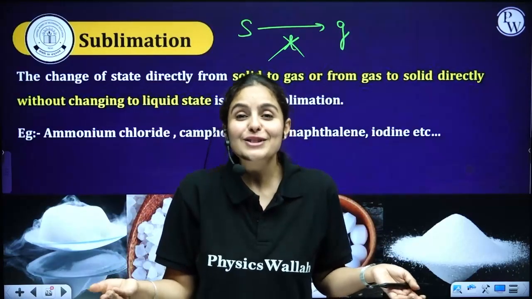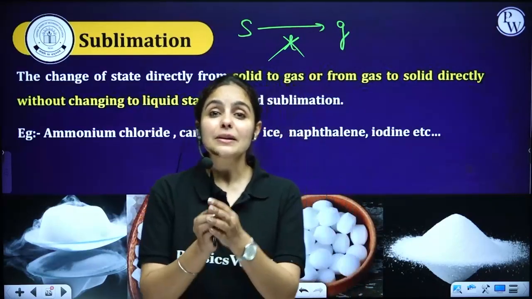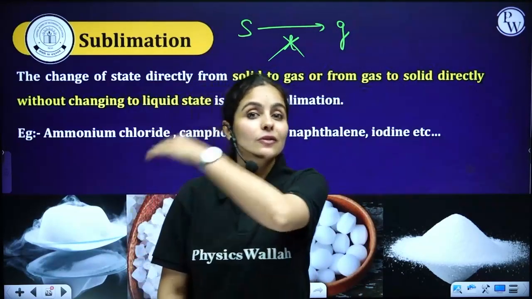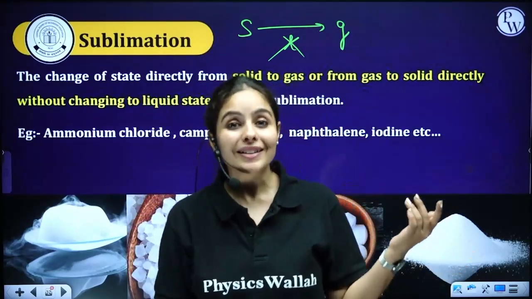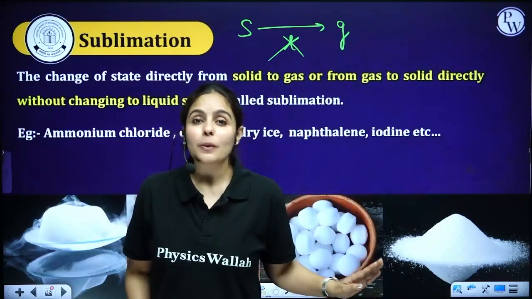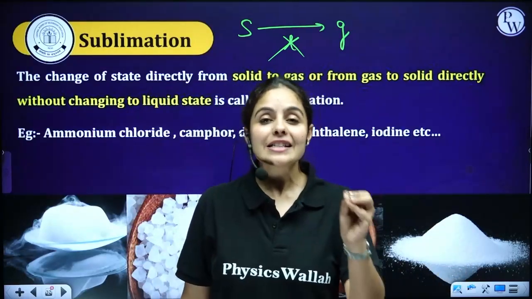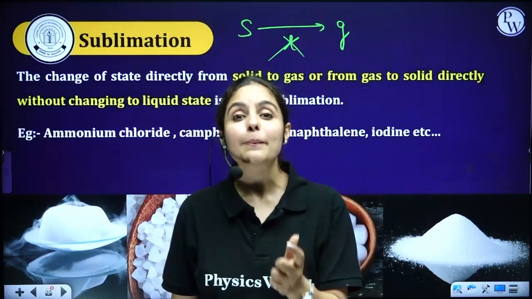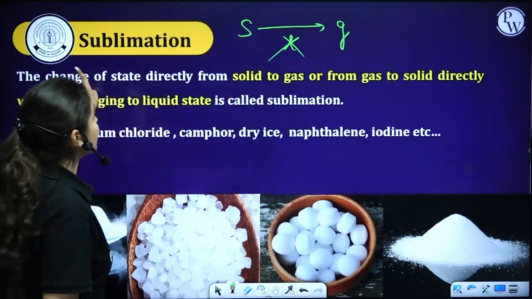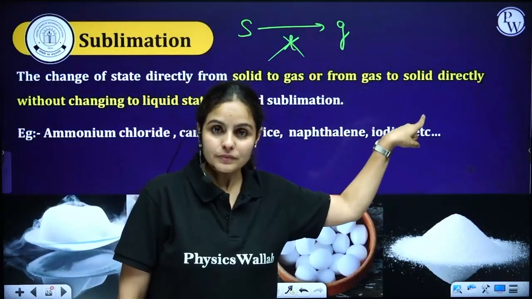No, because they do not convert into liquid state, guys. Naphthalene balls convert from the solid state directly into the gaseous state. They vaporize. They just do their job by killing the bacteria without turning into liquid. Such solids are called sublimable solids, and that conversion is called sublimation.